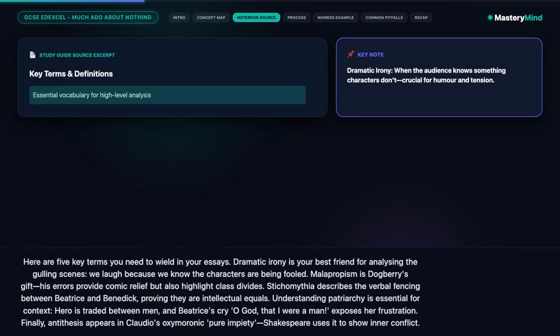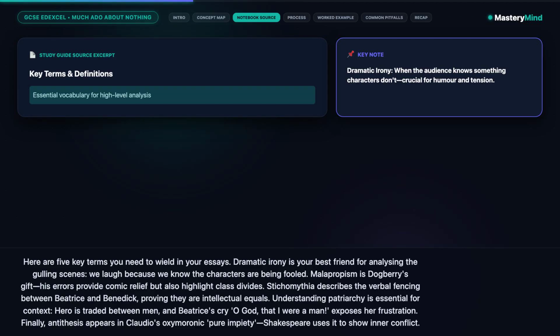Here are 5 key terms you need to wield in your essays. Dramatic irony is your best friend for analyzing the gulling scenes. We laugh because we know the characters are being fooled. Malapropism is Dogberry's gift. His errors provide comic relief but also highlight class divides. Stichomythia describes the verbal fencing between Beatrice and Benedick, proving they are intellectual equals.